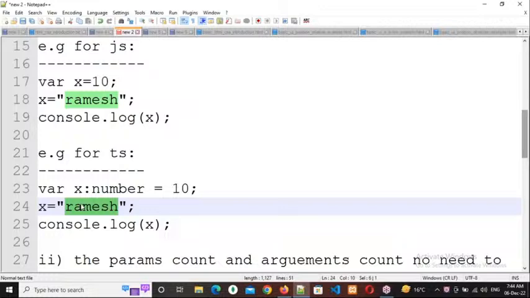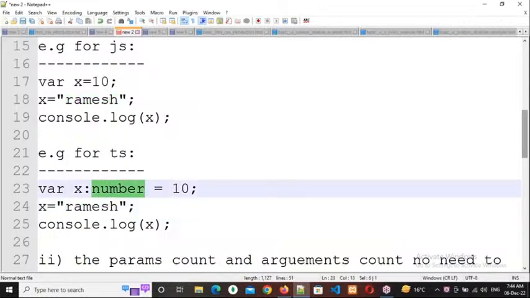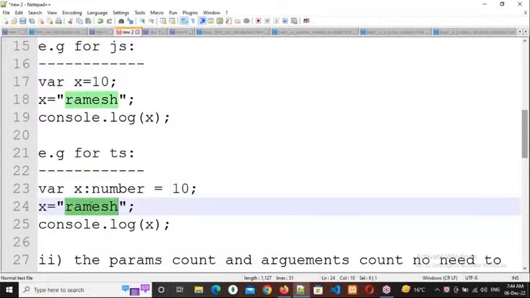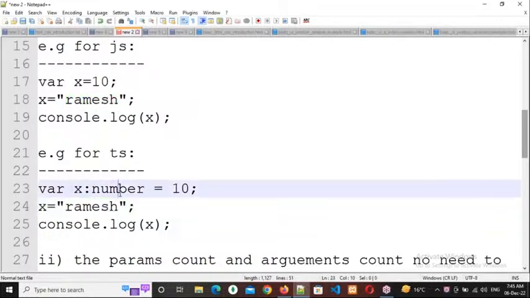For numbers, the data type will be number only, and it will consider floating values also. But alphabets, alphanumerics, and special characters are of data type string. Here x is a number, but you are assigning a string value. Since the data type and the data do not match, it will throw an error here. Clear, everybody? What is the difference? Respond please. Hello.